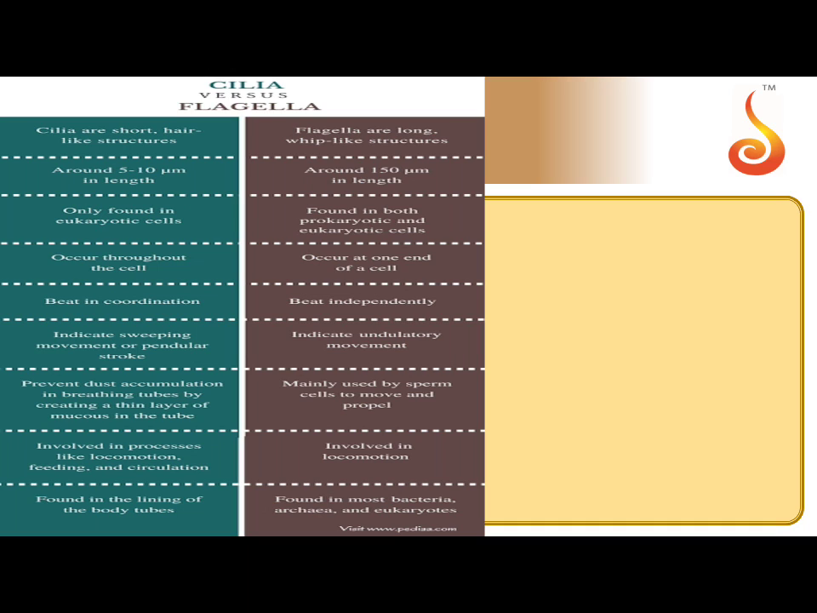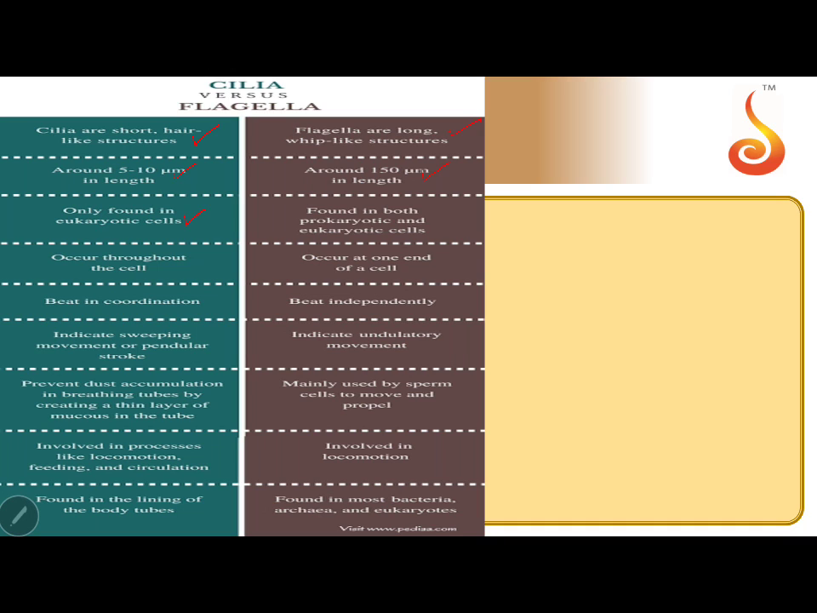Cilia are short hair-like structures, like you have seen them in the case of Paramecium. Flagella are long whip-like structures, 150 micrometers in length, whereas cilia are 5 to 10 micrometers. So you see the difference. Almost 10 to 15 times the cilia is the length of flagella.